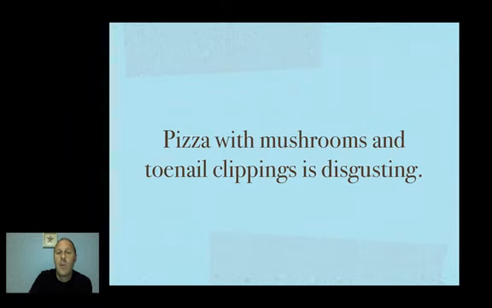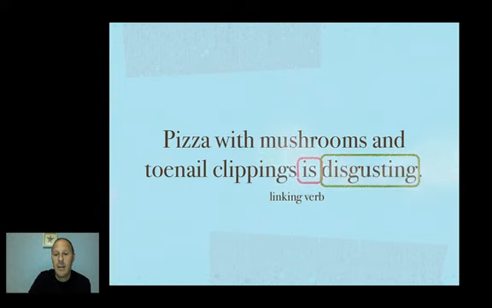Pizza with mushrooms and toenail clippings is disgusting. In this case, again, that's our verb. Many students miss that. So that's our linking verb. And what is it linking? Pizza. And it's describing the pizza by using an adjective. So that is what linking verbs connect. Either a noun that renames the subject or an adjective that describes the subject.